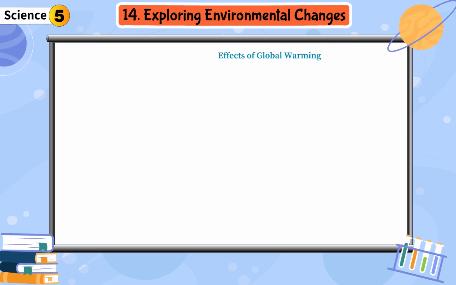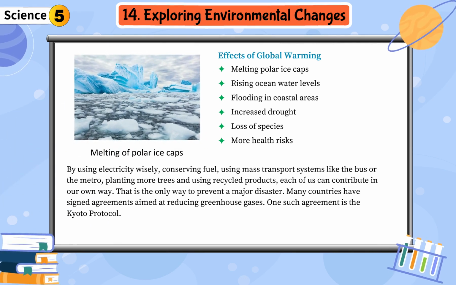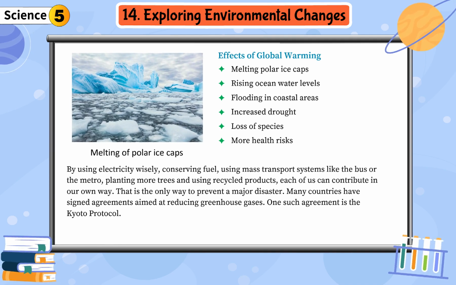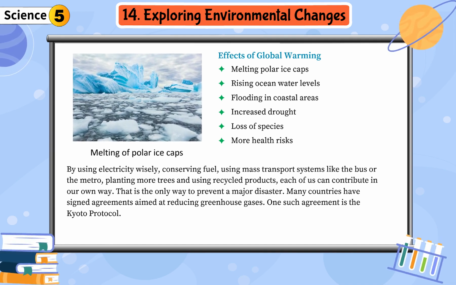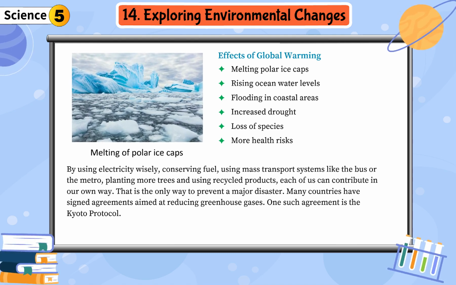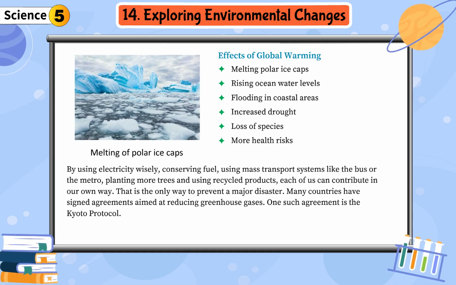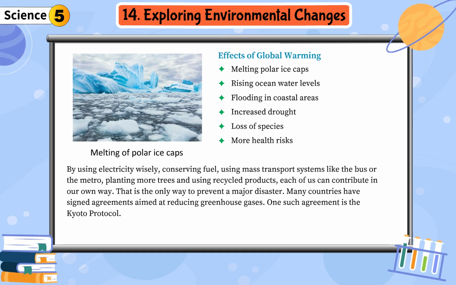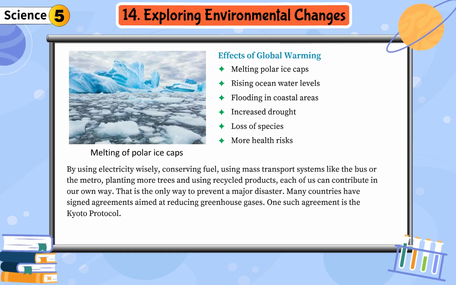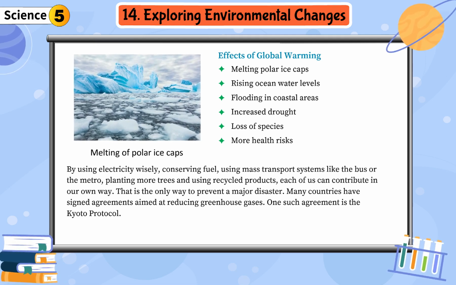Effects of global warming. Melting polar ice caps. Rising ocean water levels. Flooding in coastal areas. Increased drought. Loss of species. More health risks. By using electricity wisely, conserving fuel, using mass transport systems like the bus or the metro, planting more trees and using recycled products, each of us can contribute in our own way. That is the only way to prevent a major disaster.